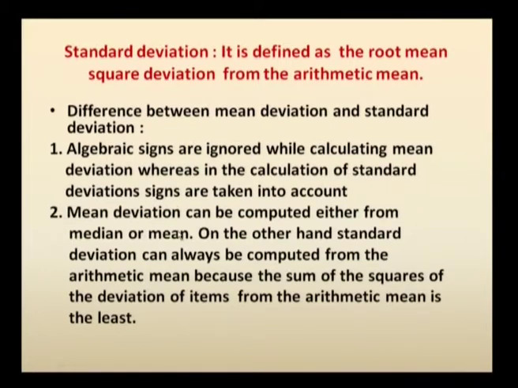The second one is that mean deviation is computed either from the median or mean, but on the other hand when you take standard deviation we compute only from the arithmetic mean, because the sum of the squares of deviation of items from the arithmetic mean is the least. So, there is a main difference between the mean deviation and standard deviation.